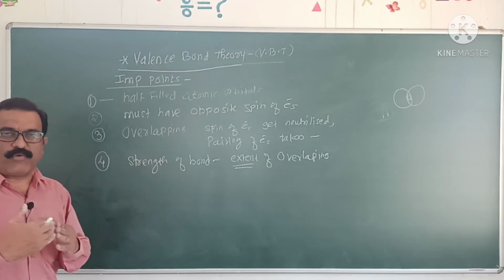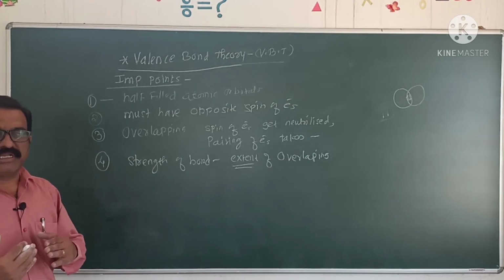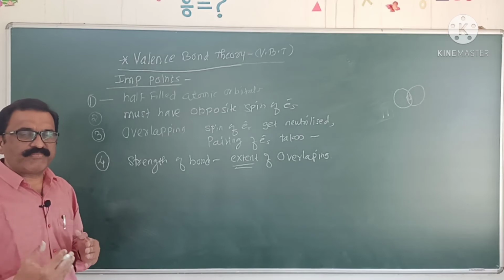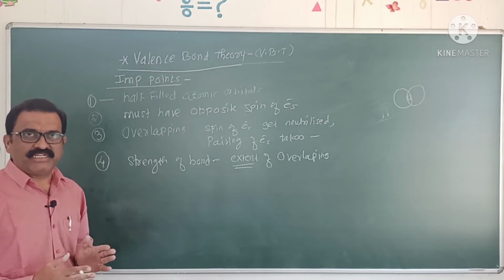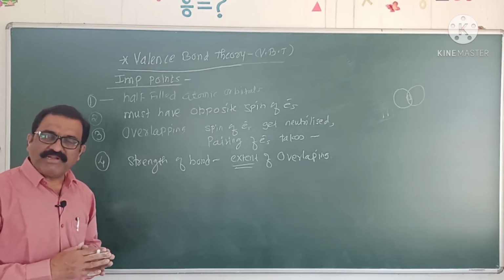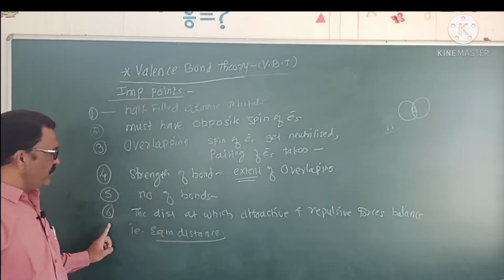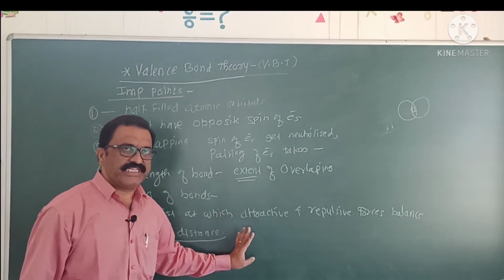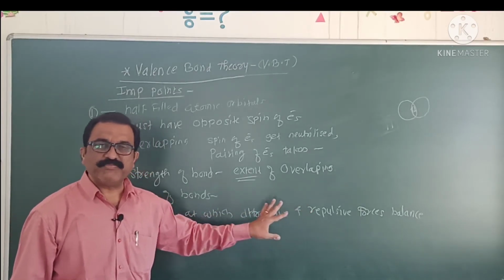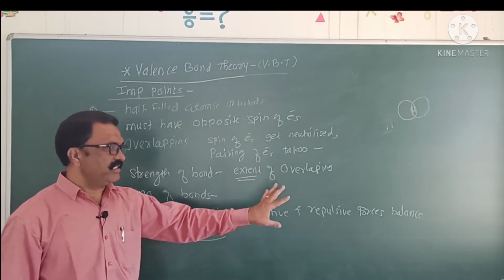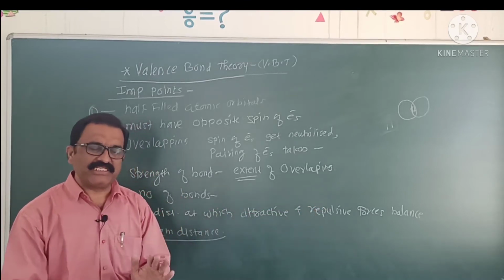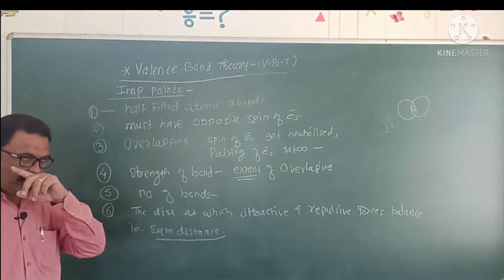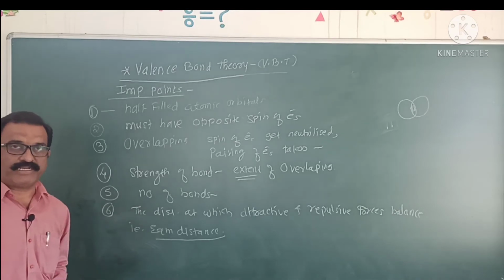The number of covalent bonds formed is equal to the number of half-filled unpaired electrons present in the valence shell. Sixth important point: the distance at which attractive forces and repulsive forces become equal, that is, these two forces get balanced, is called the equilibrium distance between overlapping atomic orbitals.